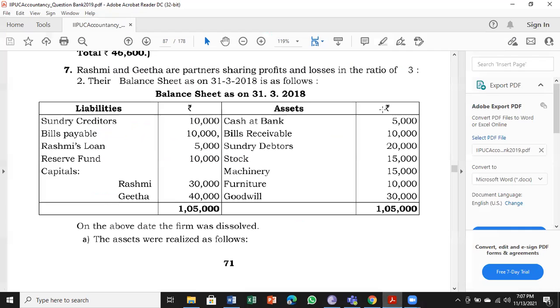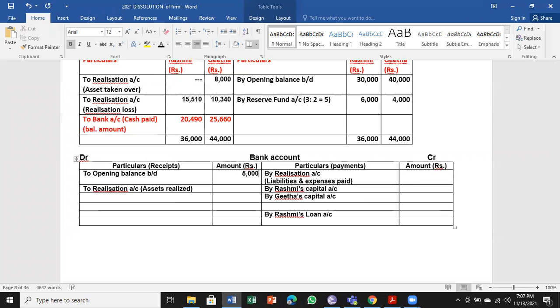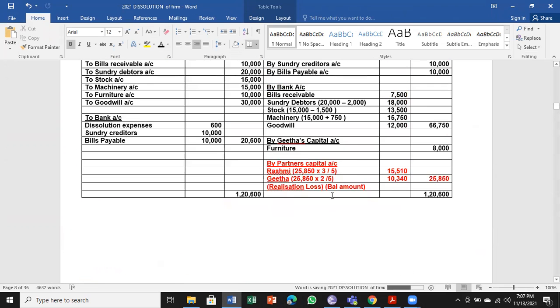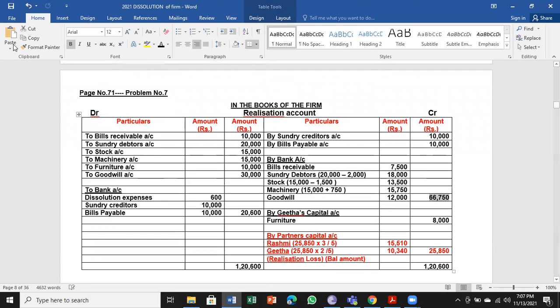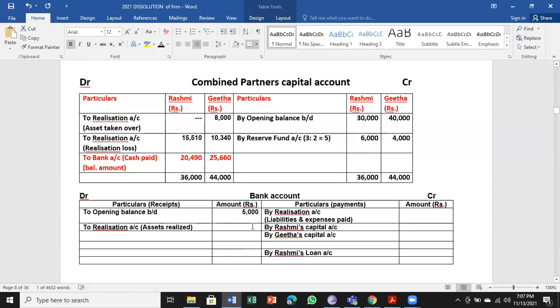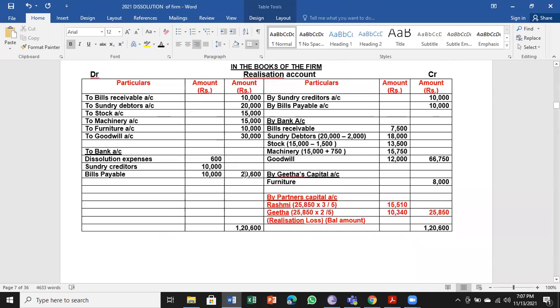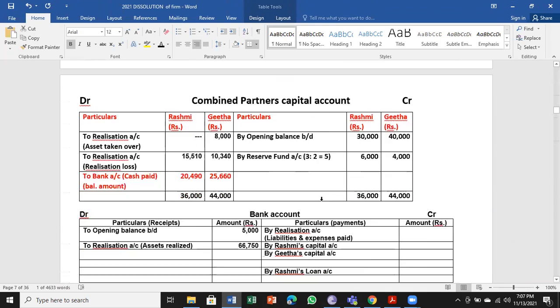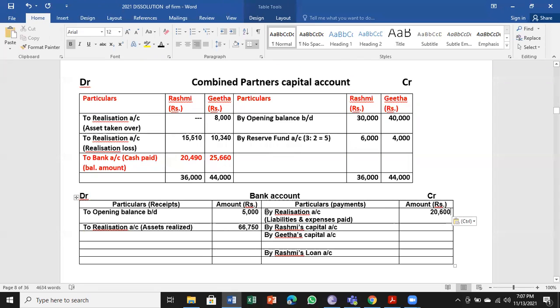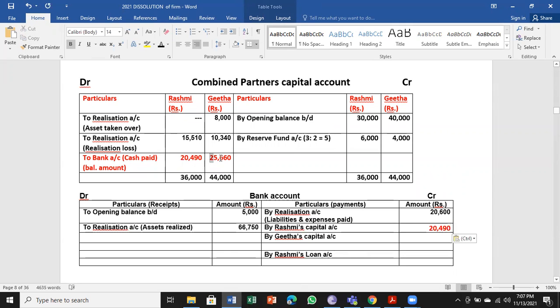Then coming to the bank account, we have 5,000 in the balance sheet. First, we take from the balance sheet, balance brought down, and the remaining are all transfer entries. So assets realized, we have here on the credit side of the realization account. We have to write that over here. Then liabilities and expense paid, 20,600. We write here on the credit side as by realization account. Then Rashmi's capital account, 20,490. Then 25,660 is Geeta's capital account. You can see all credits are on the opposite sides.